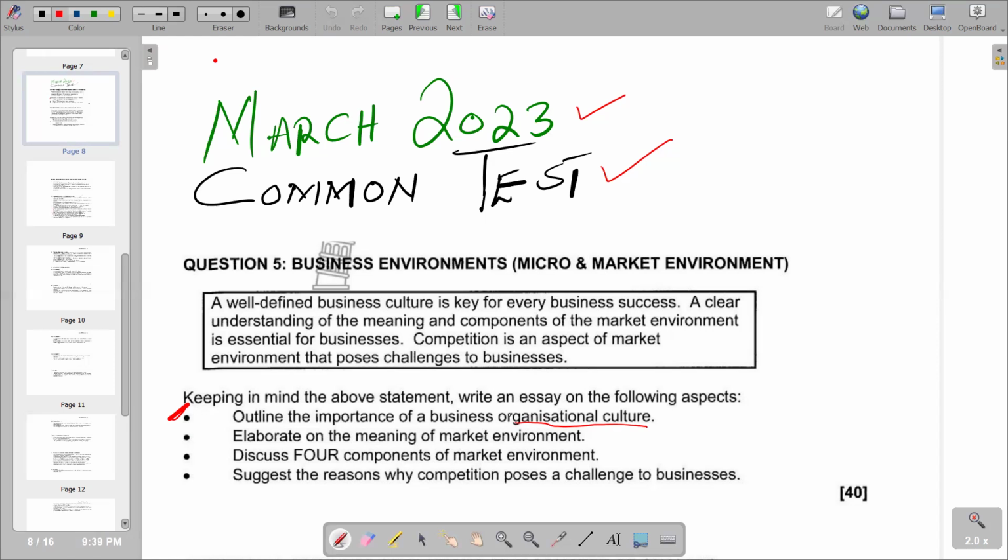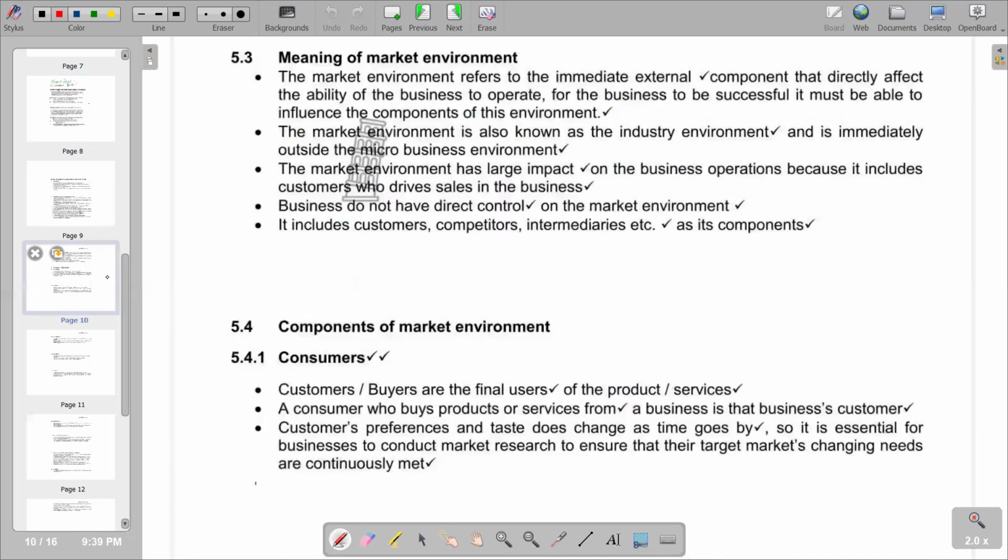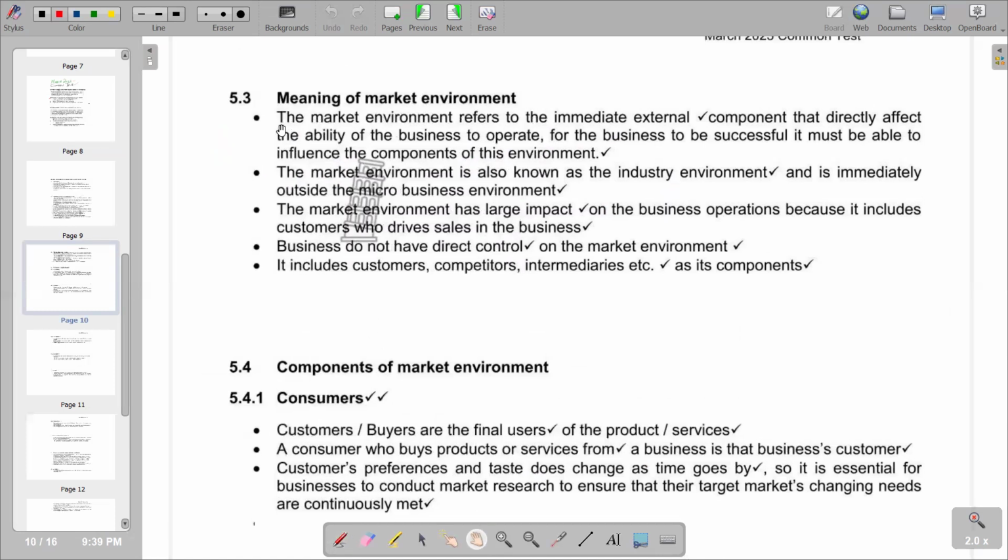So at the end of the day, these are factors that fall within the control of the business and impact market operation. So we have to take note of that. Going to the explanation according to this video, we can go through our answer section and see the meaning of the market environment, whereby the first point says the market environment refers to the immediate external components that directly affect the ability of the business to operate. For the business to be successful, it must be able to influence the components of this environment. So that's the first point.